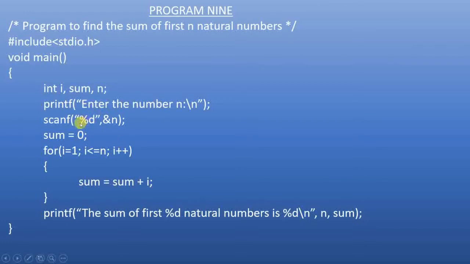Now here I am using i. This is the loop control variable. This will go on incrementing up to the value of n until it reaches n. Okay, the initial value of i is 1. That is the first natural number. Then you add that 1 to sum. Correct? Initially sum is 0. So 0 plus 1 is 1. You store that 1 in sum. Once you store the value in sum, you increment the value of i.